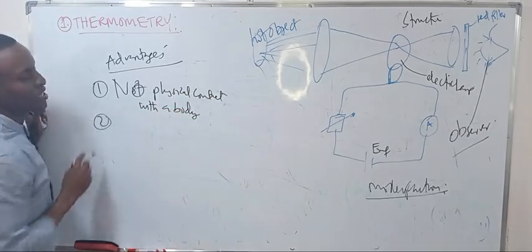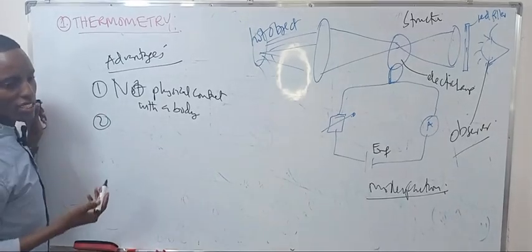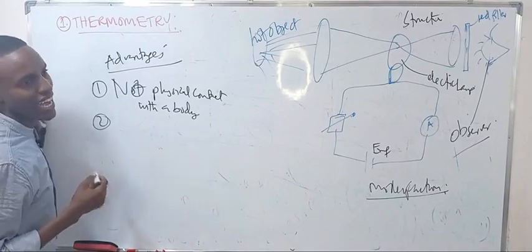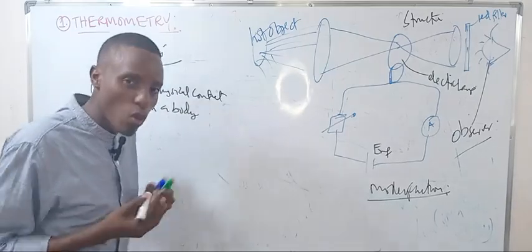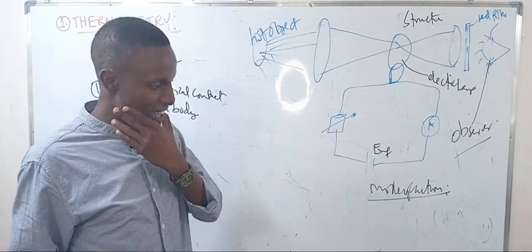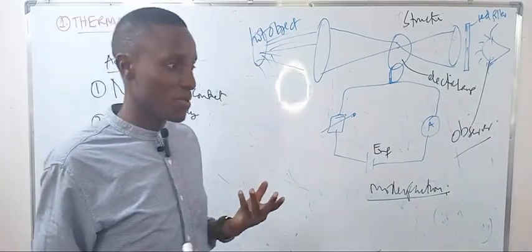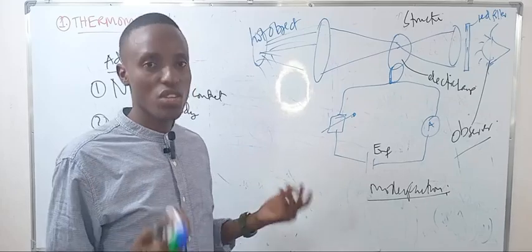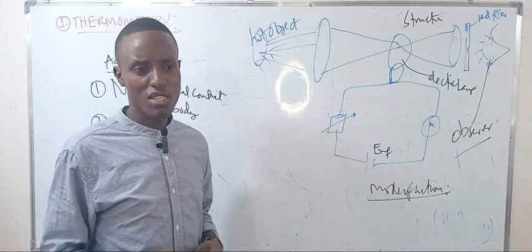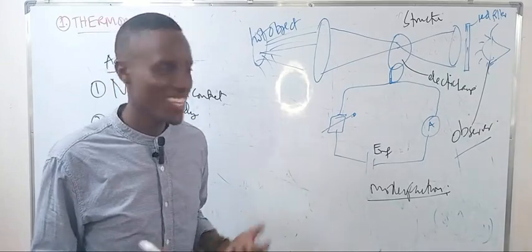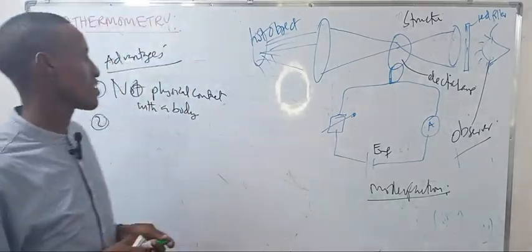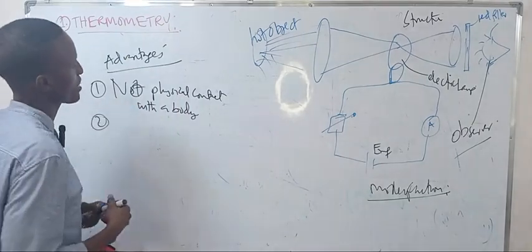That is an advantage, because you can't measure by putting a thermometer into a very hot furnace, for example a furnace for extraction of iron. That would destroy the thermometer. But if it's not in contact, for example, how do you measure the temperature within the cup there? It's by pyrometer. You just measure the radiations coming out from the center. That's the advantage: no physical contact.